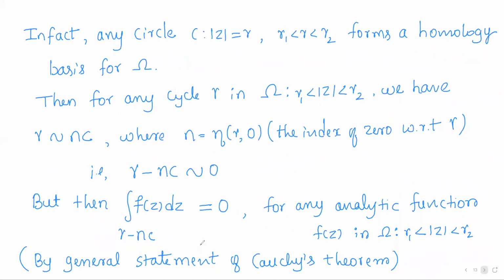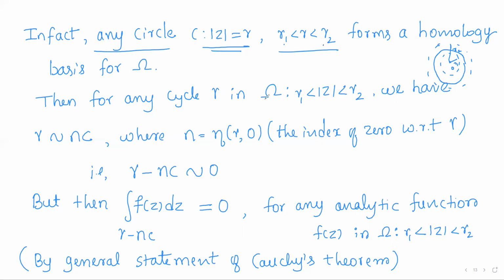And the results have shown that if we consider any circle in the annulus, it will form a homology basis. This is the annulus about which we are talking. In this annulus, if we consider any circle, the center will be 0 and the radius should be bigger than R1 and less than R2, so that it lies in the annulus.